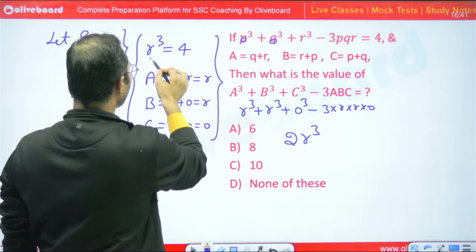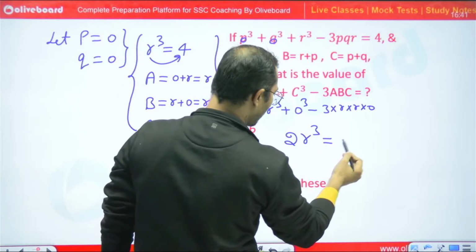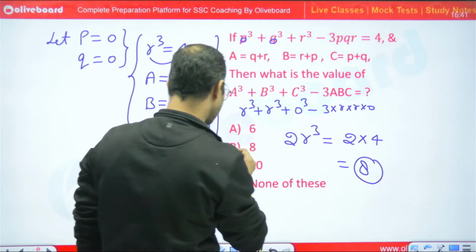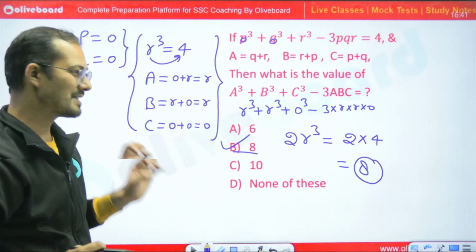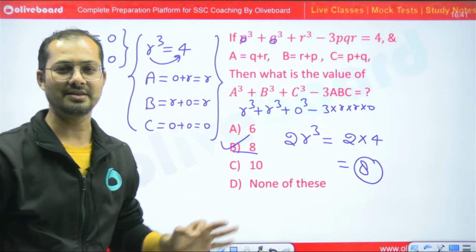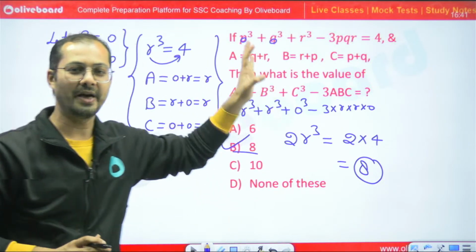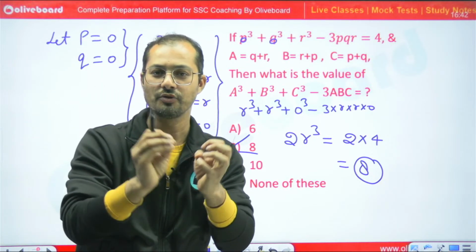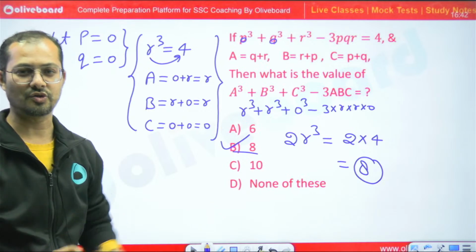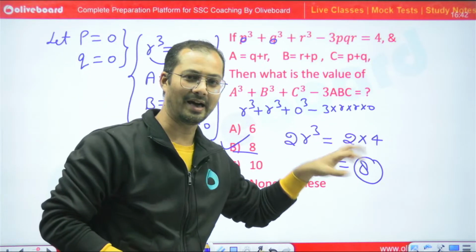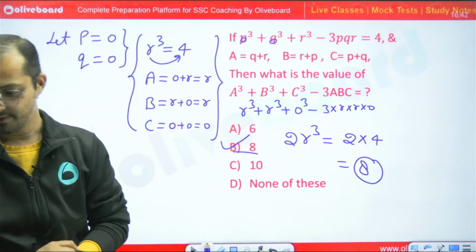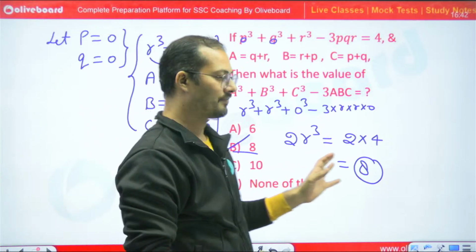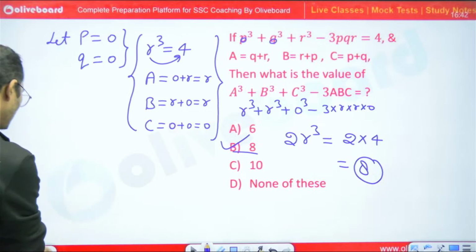We know that RQ is equal to 4. Just substitute the value of RQ. So 2 into 4, 8 is the right answer. So my dear friend, this is the best and quickest approach. By this approach, you can solve this question in just a few seconds, in 3 to 4 seconds. Else, if you try another approach, it will waste your time, right? Yes, clear? So let's move to the next question.